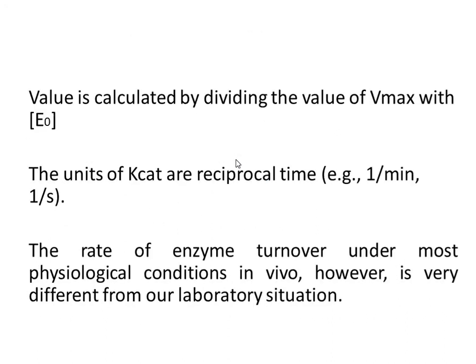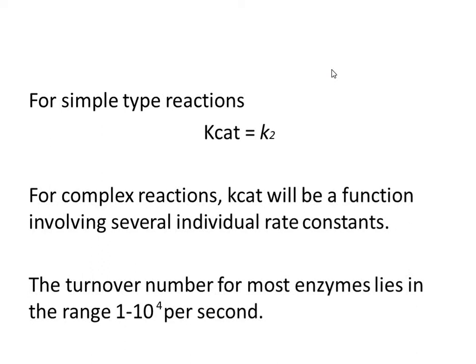Practically, the value of turnover number is calculated by dividing the value of Vmax by the enzyme concentration. The unit of kcat is reciprocal time, that means 1 per minute or 1 per second. The rate of enzyme turnover under most physiological conditions in vivo, however, is very different from our laboratory situation. For reactions of the simple type discussed earlier, kcat is equal to k2. For more complex reactions, kcat will be a function involving several individual rate constants. The turnover number for most enzymes lies in the range of 1 to 10 to the power 4 per second.